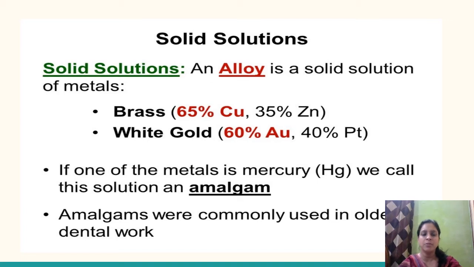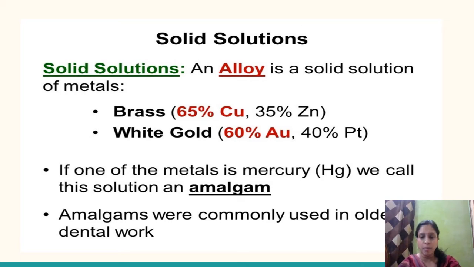Next one is about the solid solutions. Okay, so अगर हम बात करते हैं solid solutions की, तो solid solutions जो हैं बेटा, as I have told you, a solid solution is that solution in which the solvent is solid. Solute can be present in any state. It can be solid, liquid, or gas. For example, if we are talking about alloys, so alloys are the solid solutions of metals. For example, brass, if we take, it consists of 65% copper and 35% zinc. So यहाँ पर zinc is acting as a solute, whereas copper is acting as a solvent.